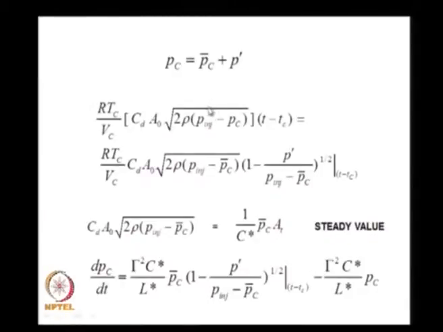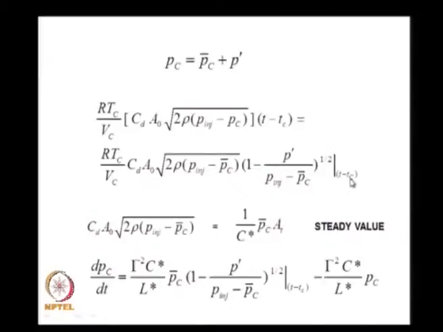We had the term in which propellant mass is there, RTc by Vc Cd A0, we had P injected minus Pc, therefore this P injected minus Pc at T minus Tc, we could write as P injected minus Pc bar minus P bar, and that is what this expression tells you, RTc by Vc Cd A0 into root of 2 rho into P injected minus Pc bar minus P bar at time T minus Tc.